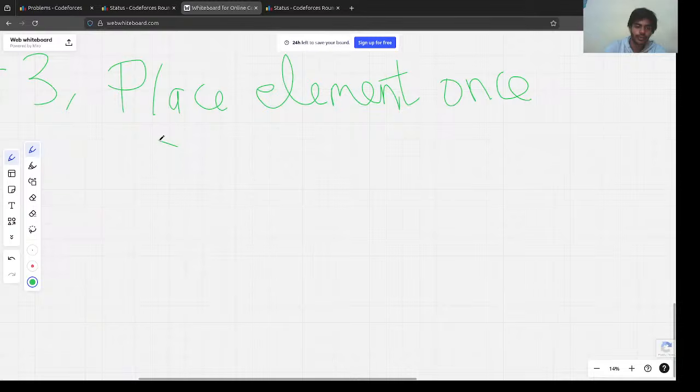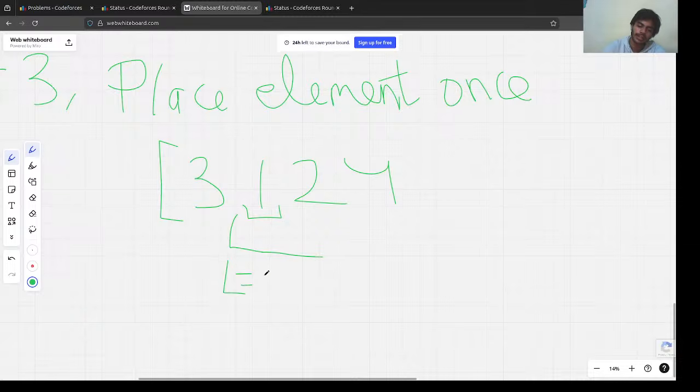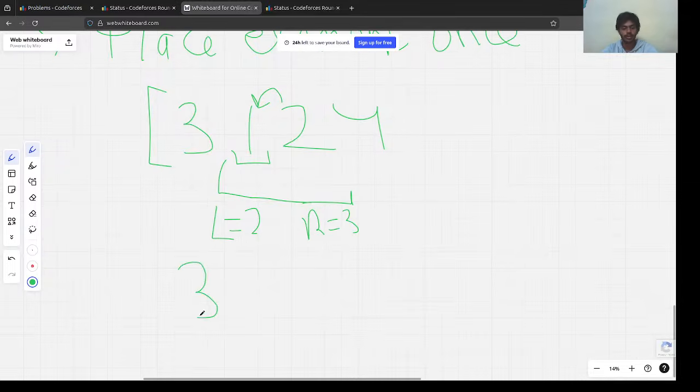Let's say we have the array 3 1 2 4, and let's say we want to place 2 here. What we could do is start from this array, take L equal to this index, here it is 2, and we move to the number we want. We wanted 2 here, so R would be equal to 3, and then we reverse the segment. So we got 3 2 1 4, our desired array.